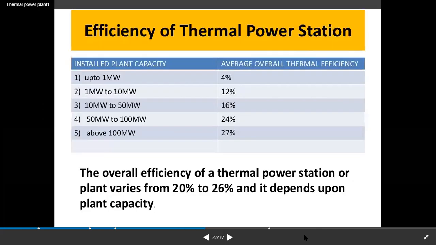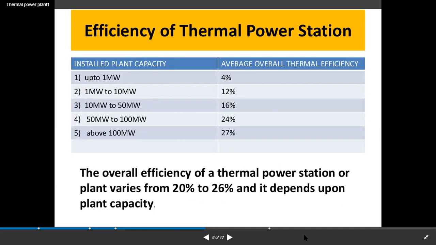Efficiency of a thermal power station. Installed plant capacity and average overall thermal efficiency: up to 1 megawatt, it is 4%.